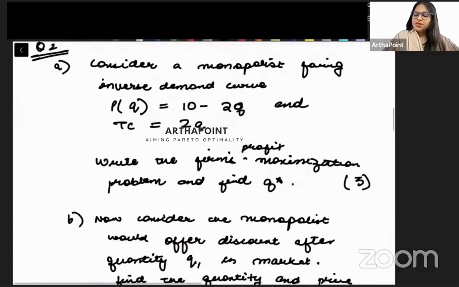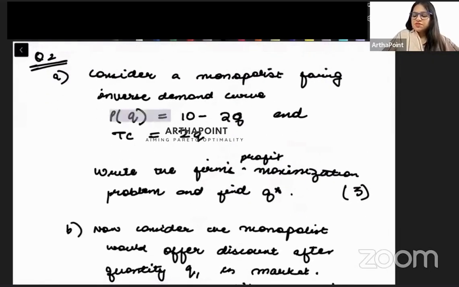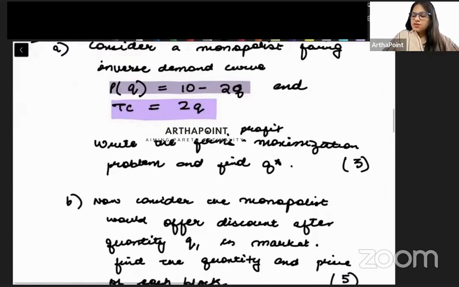बेटा second question पे आते हैं. You are given a monopolist and the monopolist is facing an inverse demand function. This is the price function given for the monopolist and this is the total cost given for the monopolist. You have to give the profit maximizing condition of the monopolist and tell the equilibrium price and quantity. ठीक है, तो इसमें बहुत simple है. You have to just tell the equilibrium price and quantity.